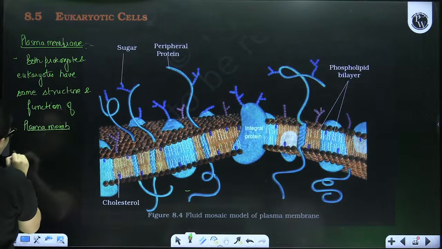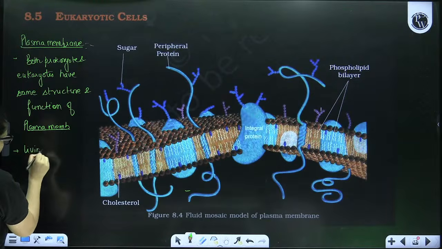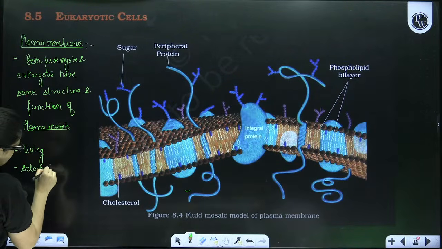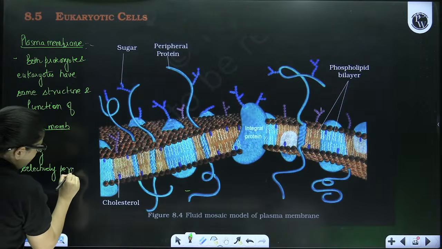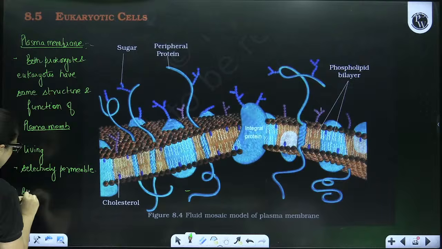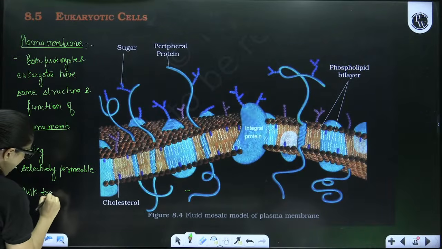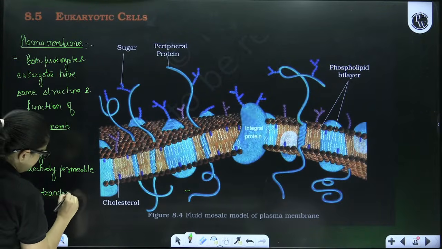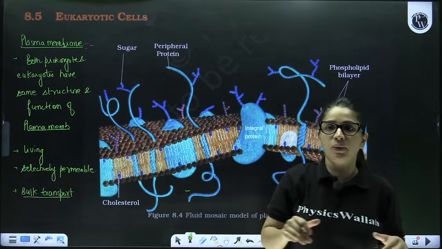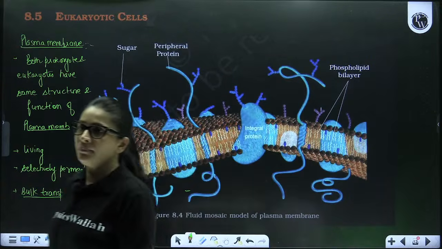That is, plasma membrane is living, selectively permeable and allows bulk transport across the cell. So it is the main plasma membrane which interacts with the outside world.